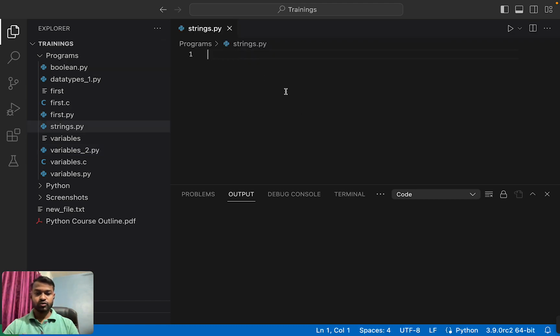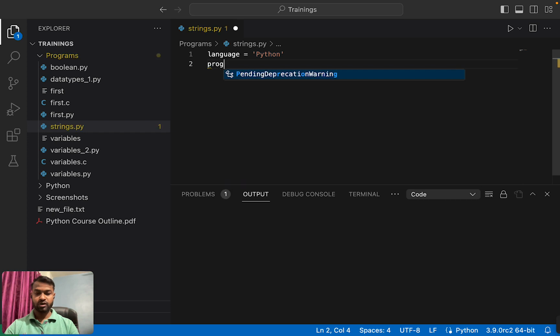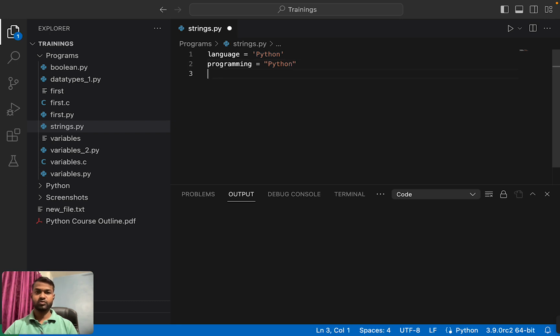Here I am declaring one variable and assigning a value by using a single quote. Here you can see I have declared language is equal to Python in a single quote. This is called a string representation or string declaration. You can declare a string by using double quote also. Let me create one more variable, programming. By using double quote you can declare this.